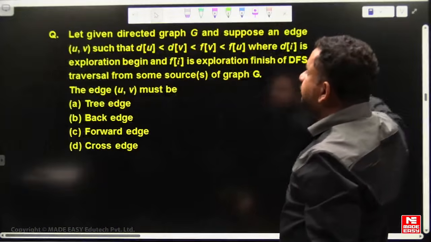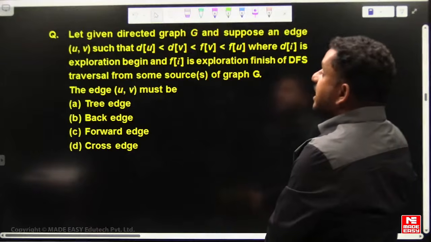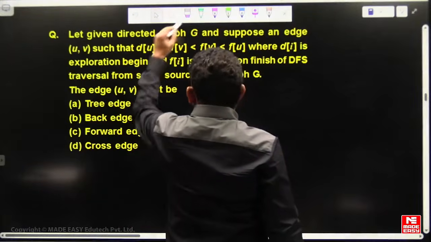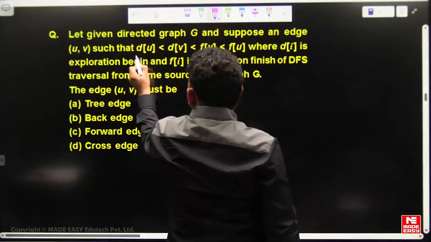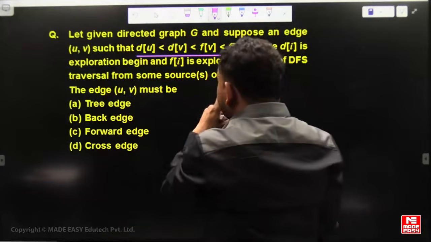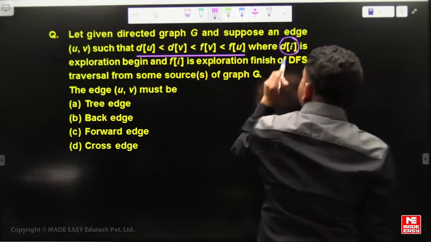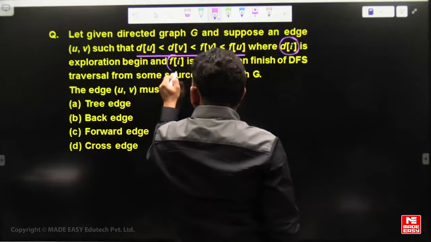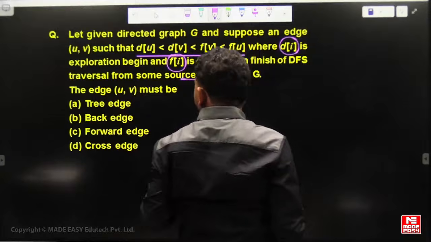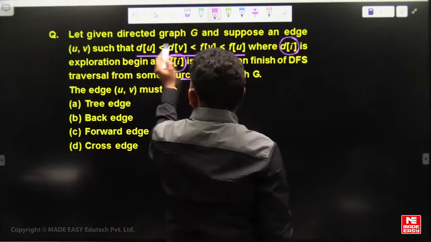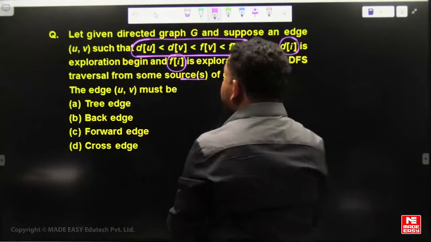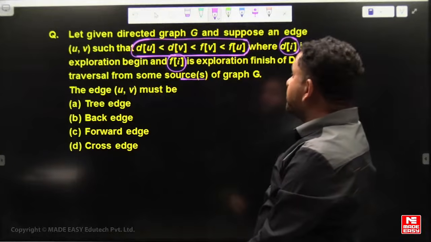Let the given directed graph be G, and suppose an edge UV such that D of U is less than D of V is less than F of V is less than F of U, where D of I is exploration begin and F of I is exploration finish, in the sequence of DFS traversal from source S. So for the edge UV, if this is the sequence of begin and finish order, that means U starts, then V starts, V finishes, then U finishes.